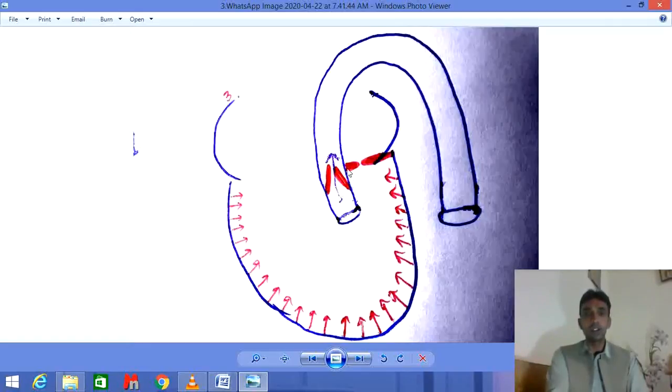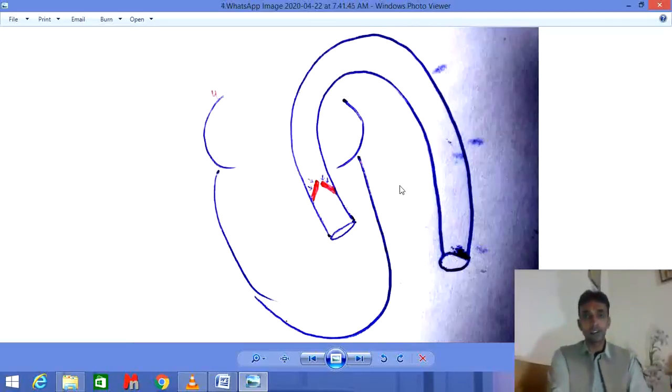This semilunar valve is opened after the isometric contraction. During the ejection period, this valve becomes open, this valve becomes closed, and the blood is pushed toward the aorta or the pulmonary trunk. So this is the ejection period of the heart.